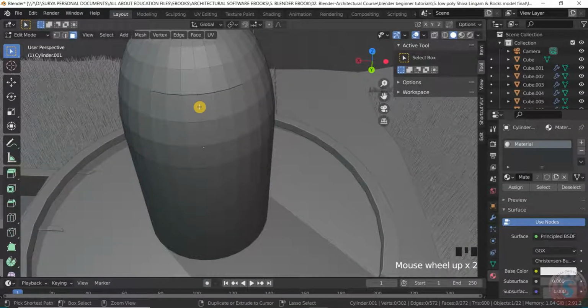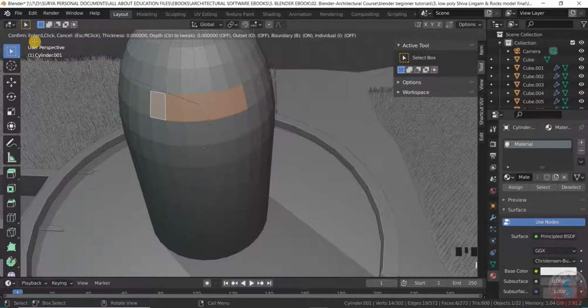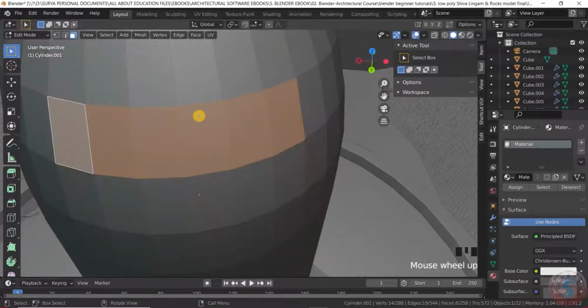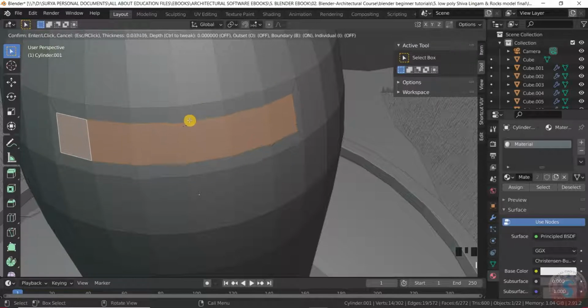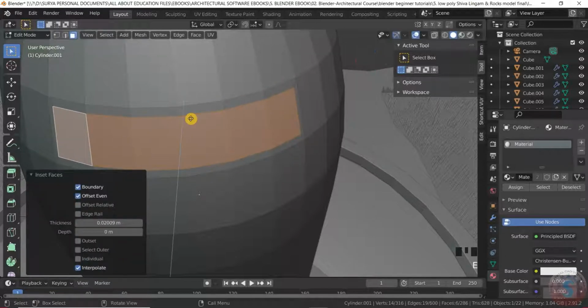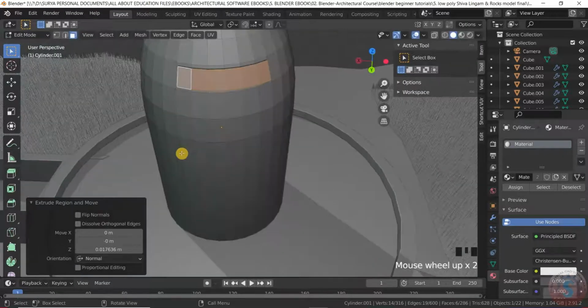By pressing the I key, for example I am intersecting this to extrude this like this.